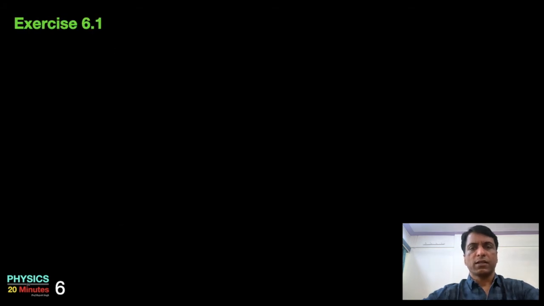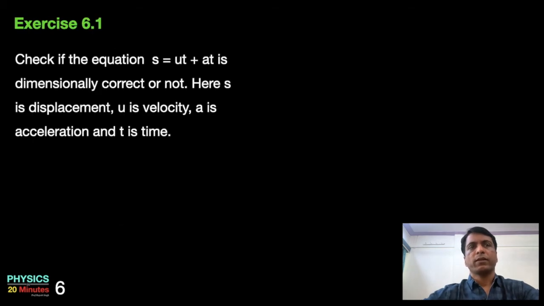Let's take an exercise at this point. Check if the equation S is equal to ut plus at is dimensionally correct or not. Here S is displacement, u is velocity, a is acceleration and t is time. At this point, you may pause the video, try to solve it on your own, come back and check the solution.